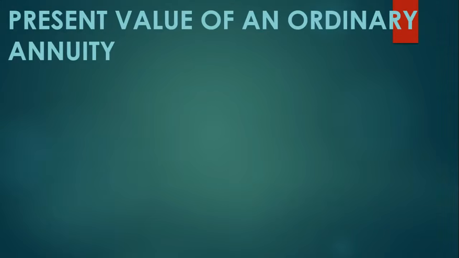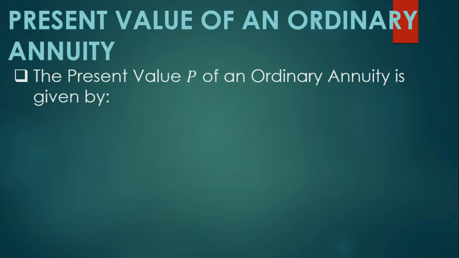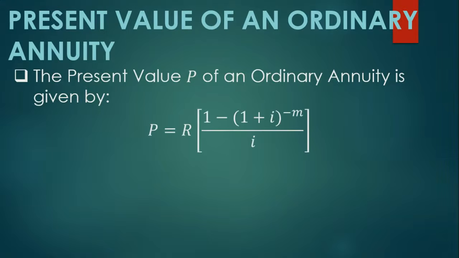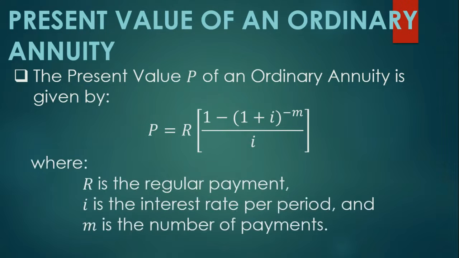Let's move on to the next part. We have the present value of an ordinary annuity. The present value P of an ordinary annuity is given by P is equal to R times [1 minus (1 plus I) raised to negative M] all over I, where R is the regular payment, I is the interest rate per period, and M is the number of payments.